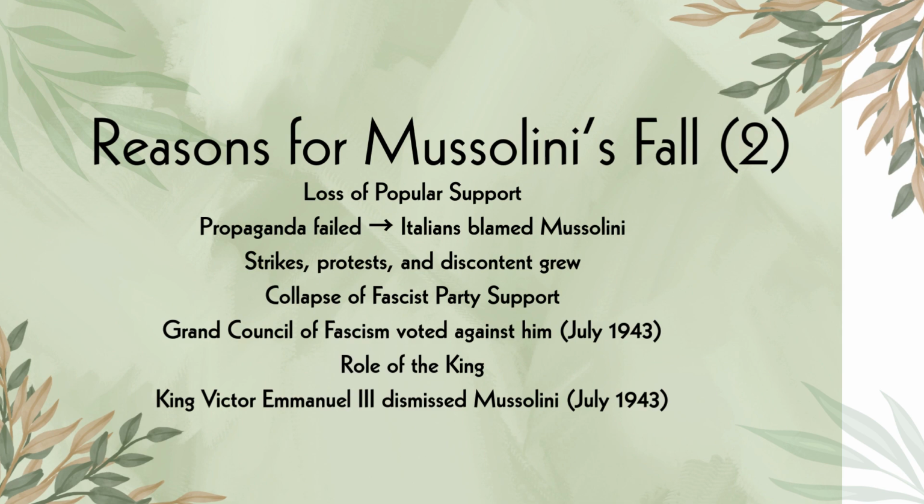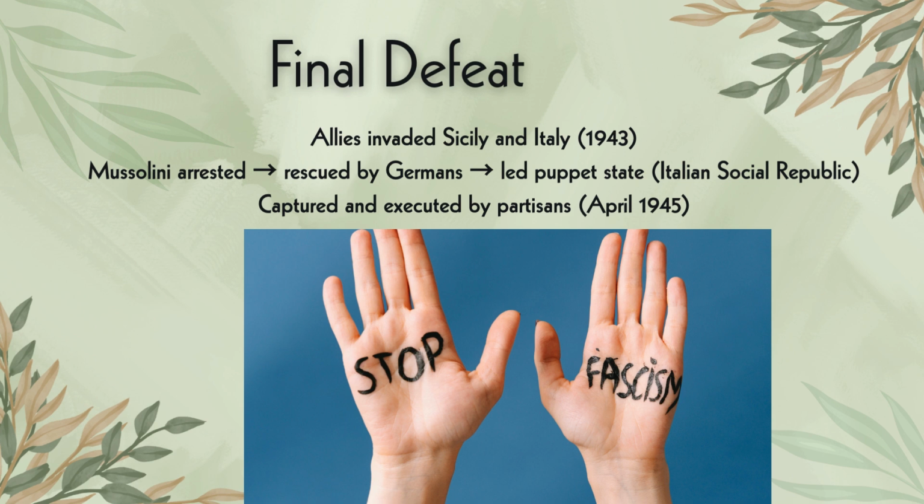We also see that Italy was ruled by King Victor Emmanuel. He dismissed Mussolini, and Mussolini lacked support from King Victor Emmanuel II, which was also a final blow for him. So his final defeat came when he tried to invade Sicily, and the Allies invaded Sicily and Italy.